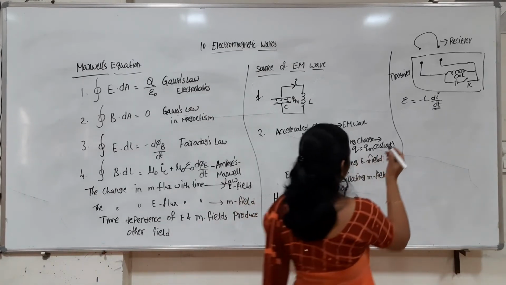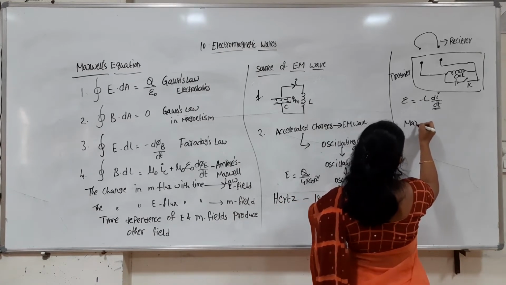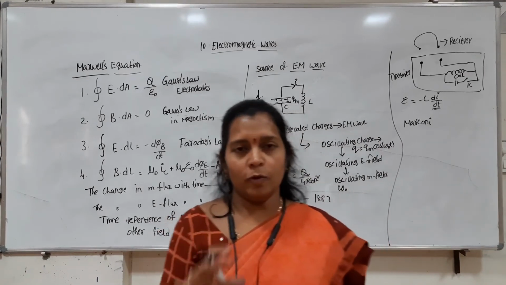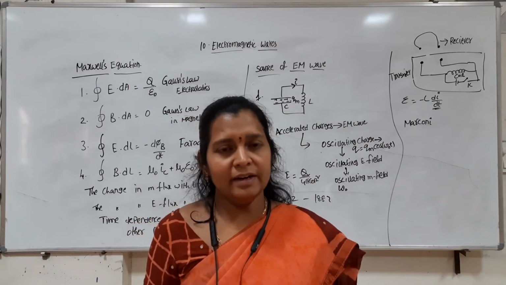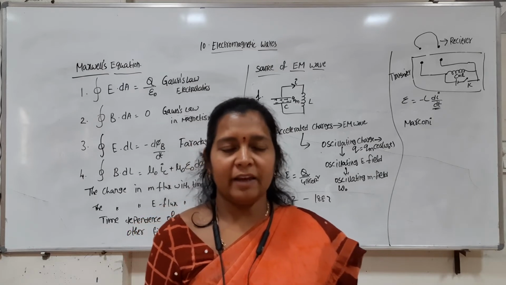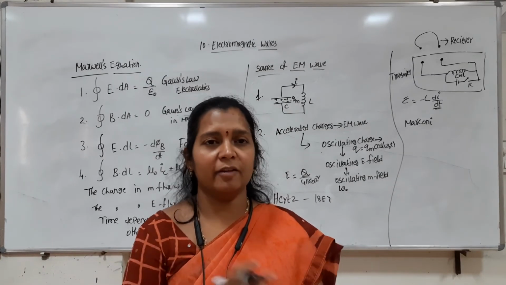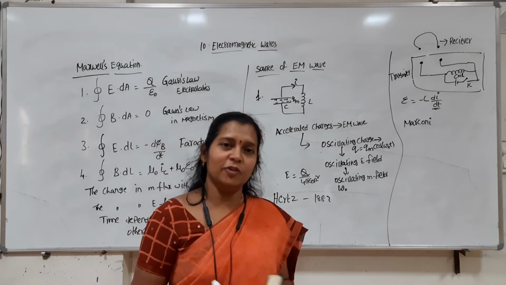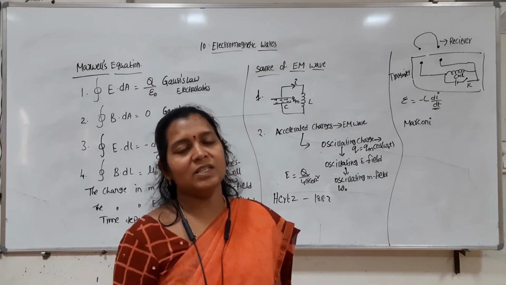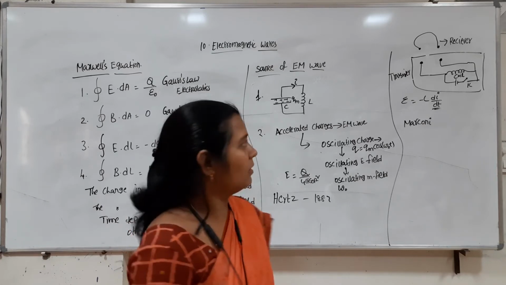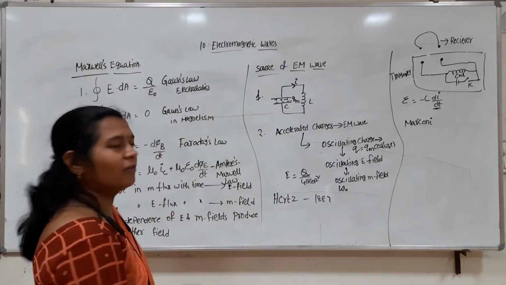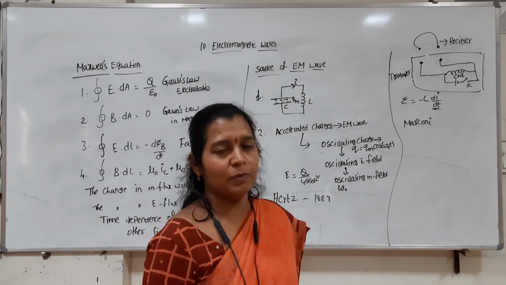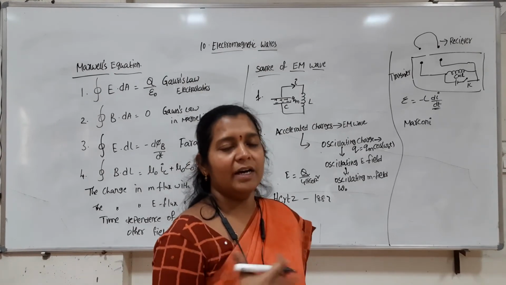At the same time, another scientist, Marconi, who invented radio, was continuously following Hertz, and he succeeded in generating electromagnetic waves and transmitted them to a few kilometers. That is one of the basic foundations for communication systems using electromagnetic waves, right? So this is about the history of electromagnetic waves, how they were generated, and how the experimental evidence was given by Hertz and Marconi.